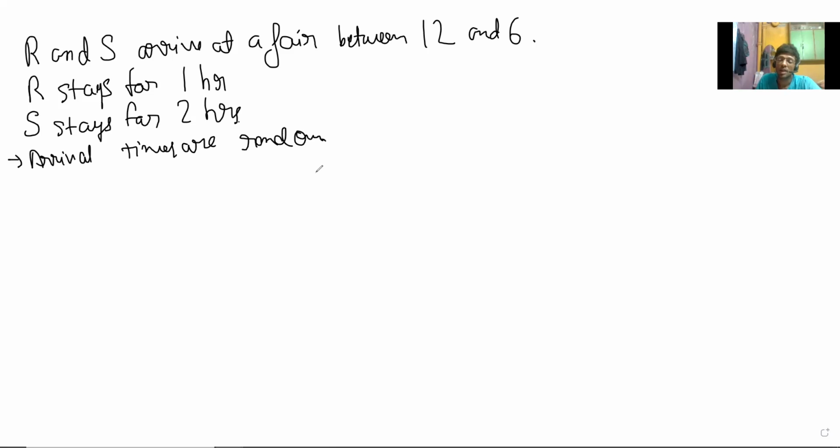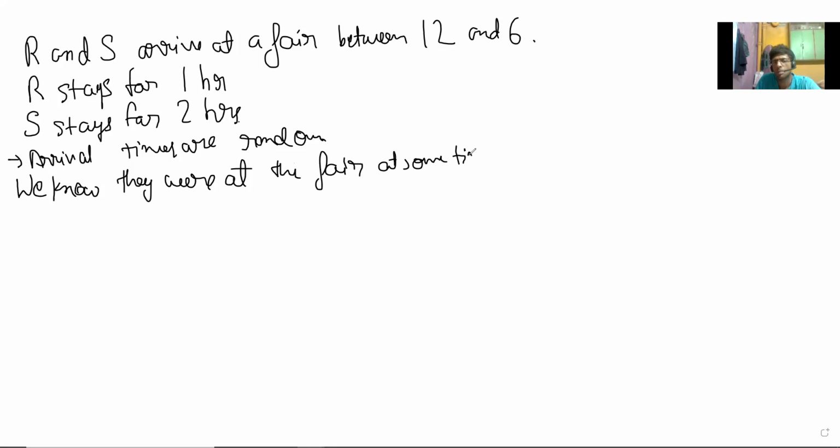Now something is given. We know that they were at the fair at the same time. At some point they were at the fair simultaneously.